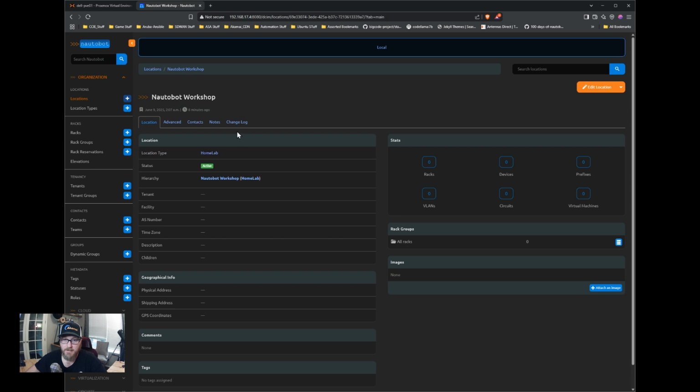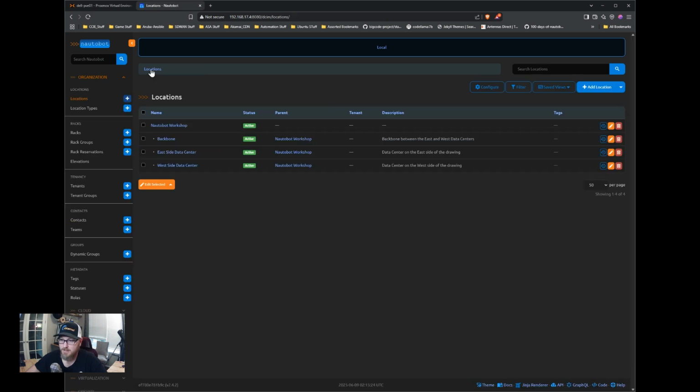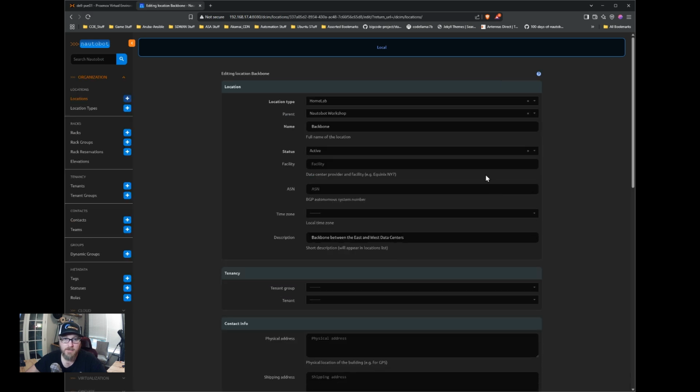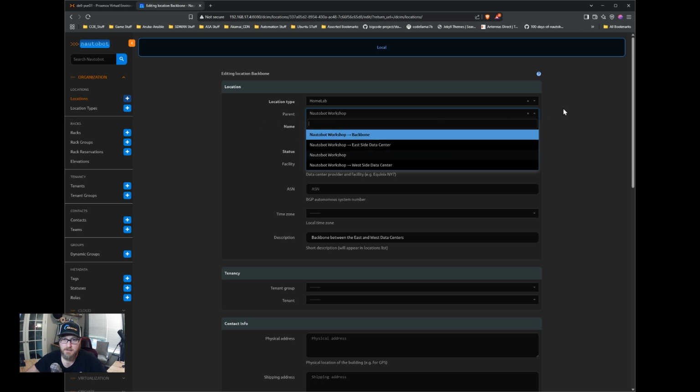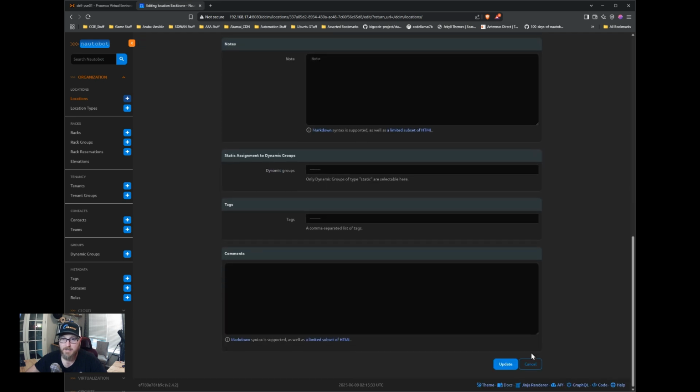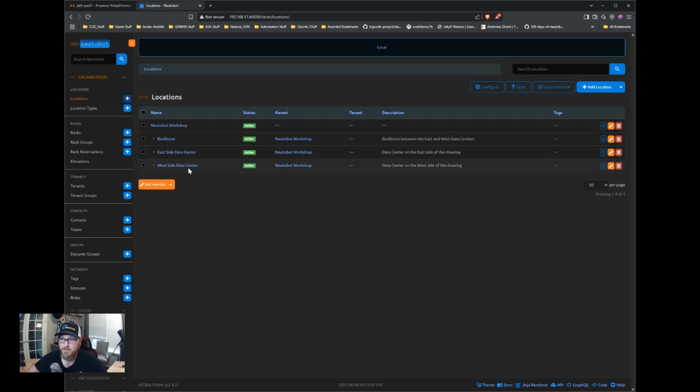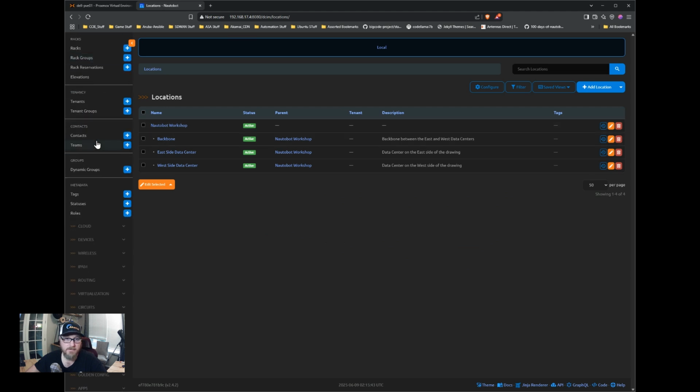Well, anyway, what you can do is you can actually nest locations under a location, let's say group name or something like that. So all of these would be under the Nautobot Workshop location. We edit one of these. Yeah, parent. So you can select a parent here, and so that will nest them in from an organizational standpoint. You can organize the locations in that way.